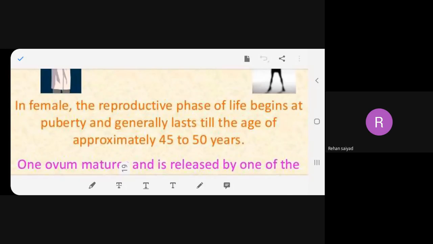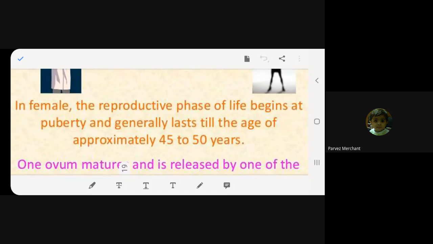Yes, Mohammed Abbas. In female the reproductive phase of life begins at puberty and in general lasts till the age of approximately 45 to 50 years. Okay, so what does that mean?